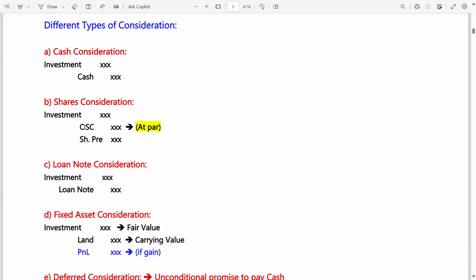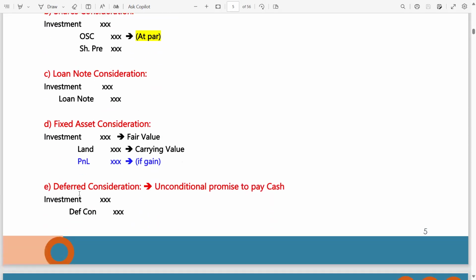Investment debit, ordinary share capital credit and share premium credit; ordinary share capital is recorded at par value, multiplied by face value. Loan note consideration: if the investor gives a loan note, investment debit, loan note credit. Now if the investor gives a fixed asset as consideration, investment debit at fair value, land at carrying value, the difference will be either gain or loss, which will be reported in P&L.